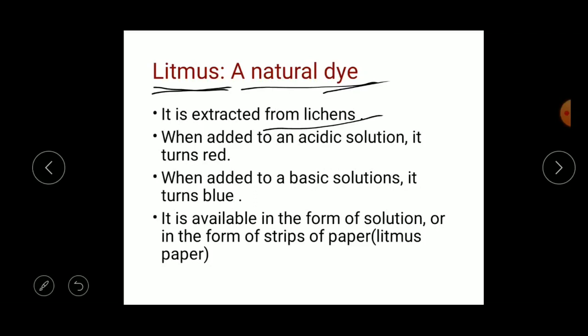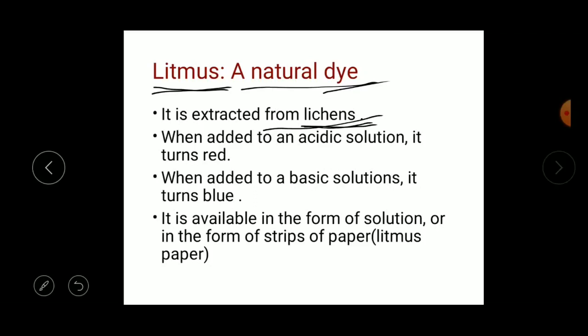The most commonly used natural indicator is litmus, and this litmus is extracted from the lichens. Lichen is a kind of fungus, a simple slow growing plant-like organism.